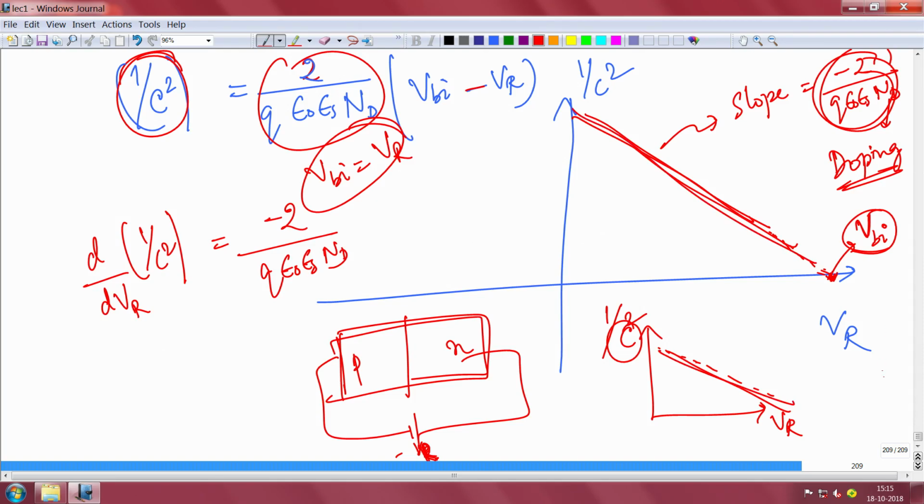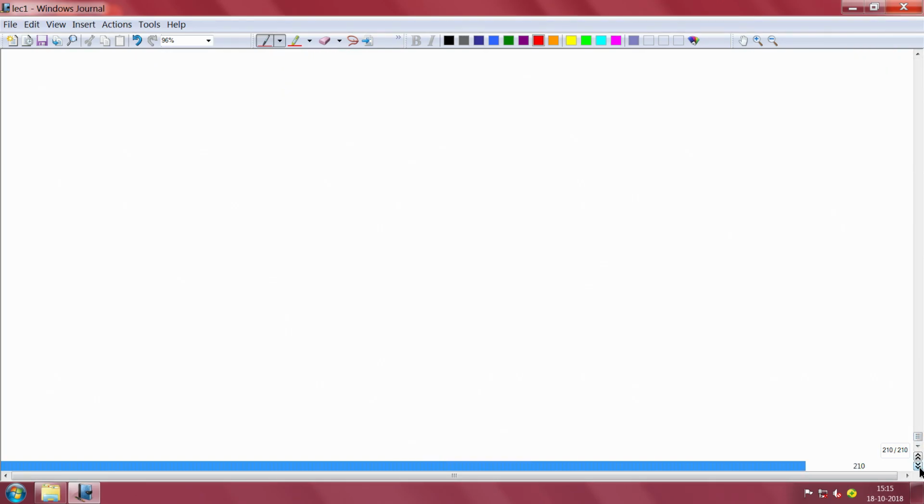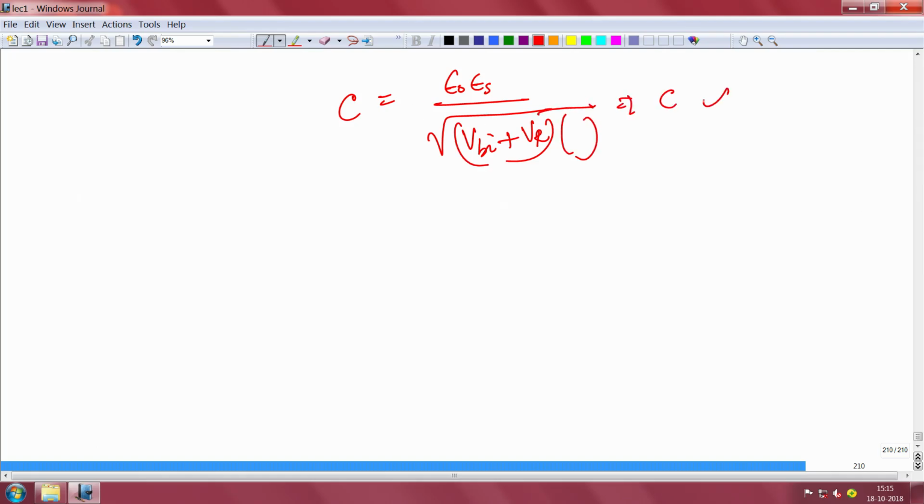Now, if you recall, your capacitance is epsilon naught epsilon s by W, and W depends on the square root of VBI plus VR, along with many other terms. So, essentially your capacitance depends inversely on the square root of VBI plus VR, the voltage that you are applying. If your reverse voltage is large compared to built in, then you can even neglect that, so this will be essentially VR.